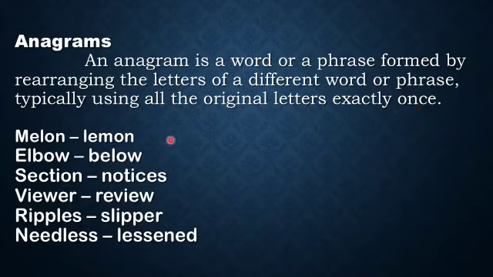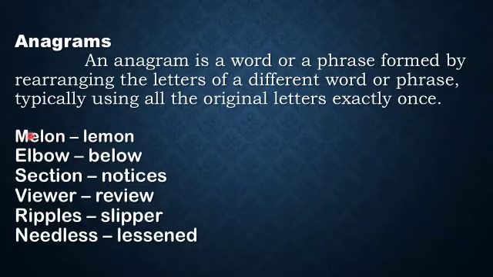That is, a word will be there. From that word, we have to rearrange, shuffle the letters and form another word. That is an anagram. See the examples here. Melon. All the letters should be used only once. Whatever letters are used here, should be used in the anagram also.